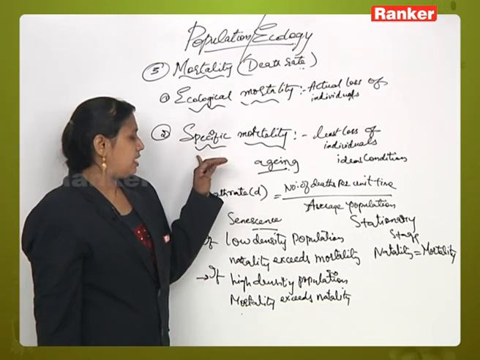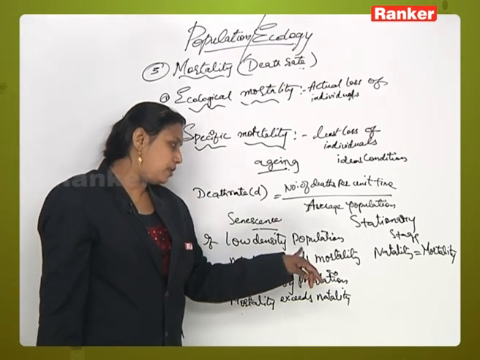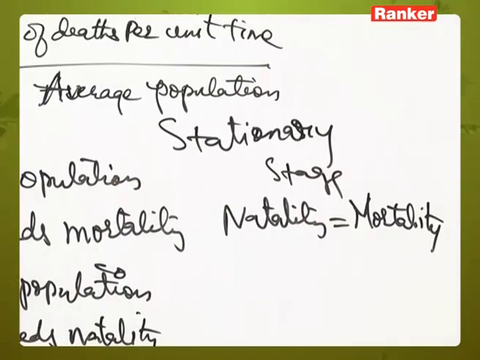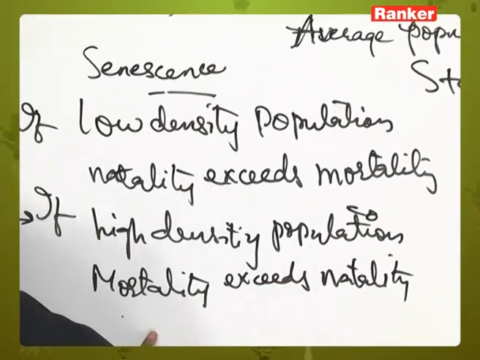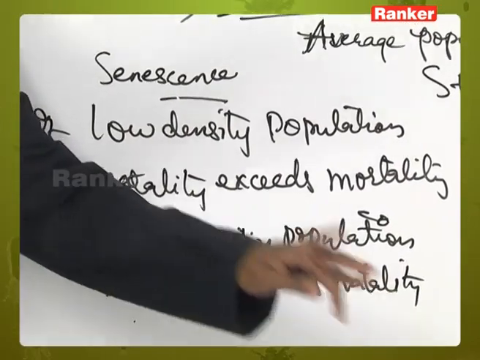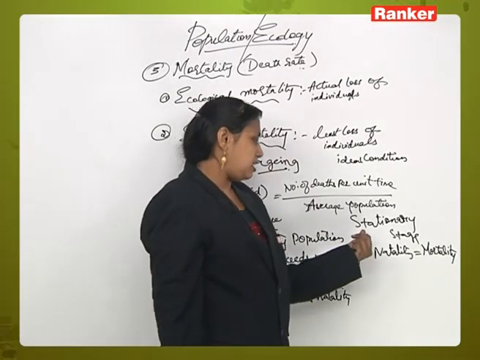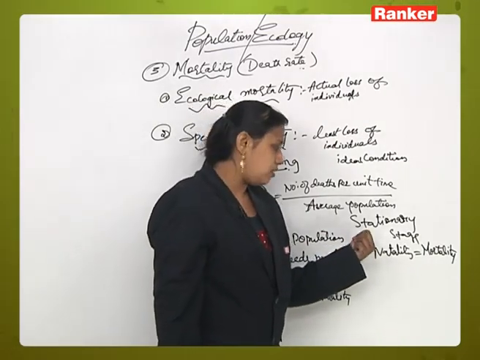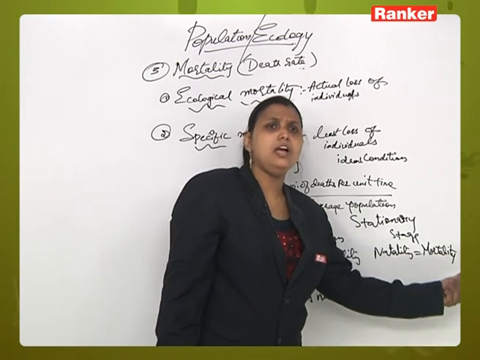On the basis of mortality, if there is a low density population, mortality will be less, and if it is a high density population, the mortality will be more than the natality. So there is one more, called stationary growth or stationary population, where the natality is equal to the mortality.